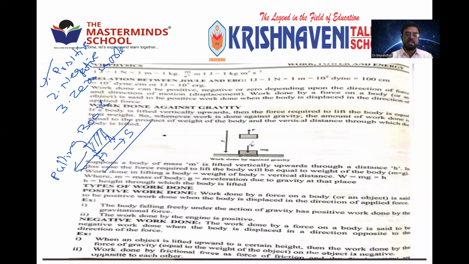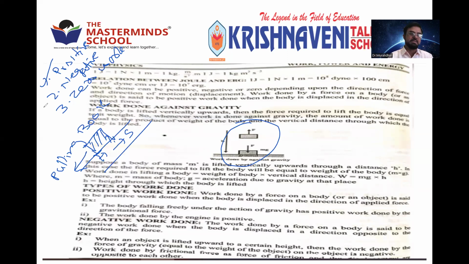Whereas negative work, you can see here. Suppose a body is on the floor. You are lifting. So when you are lifting, the gravitational force acts in the downward direction. So gravitational force pulls the body downwards, but you are moving against the gravitational force in the upward direction. That is called negative work. It means the force and displacement are not in the same direction. They are in the opposite direction or some other direction. It is called negative work.